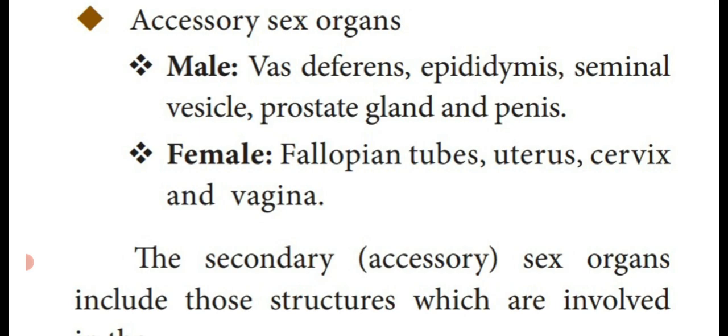Next one, female: fallopian tubes, uterus, cervix and vagina. These are the accessory sex organs present in the female. Dear students, write the accessory sex organs present in the male and female organism. It is a book back question. Kindly note down in your textbook.